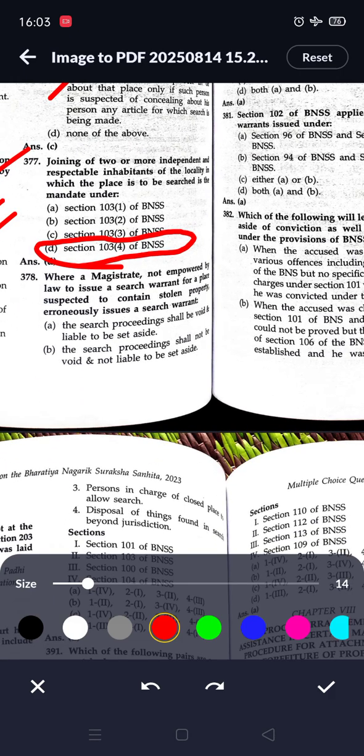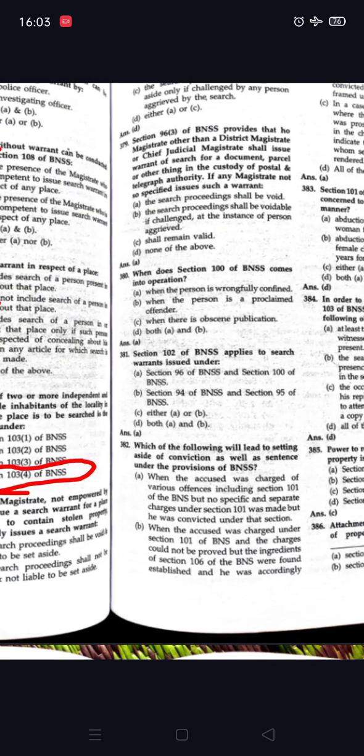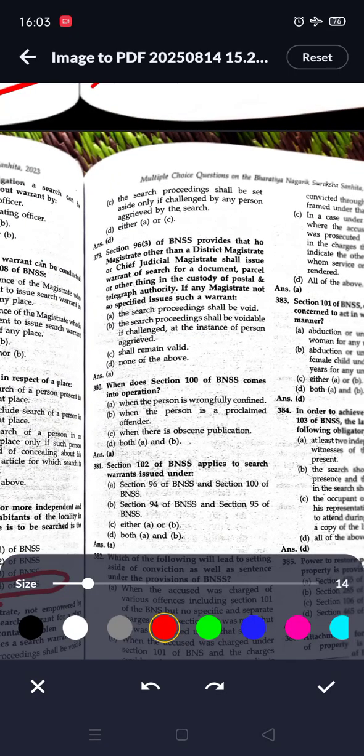Where a magistrate not empowered by law to issue a search warrant for a place suspected to contain stolen property erroneously issues a search warrant, the options are: a search proceeding shall be void and liable to be set aside; the search proceedings shall not be void and not liable to be set aside; the search proceedings shall be set aside only if challenged by any person aggrieved by the search.